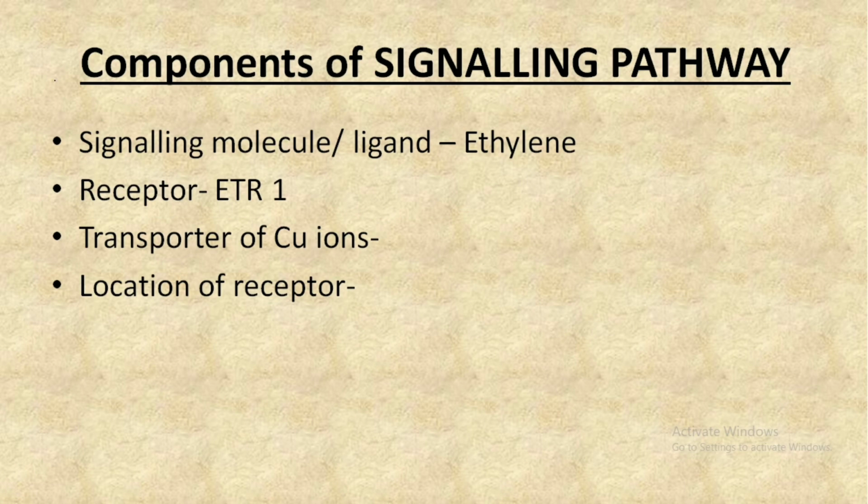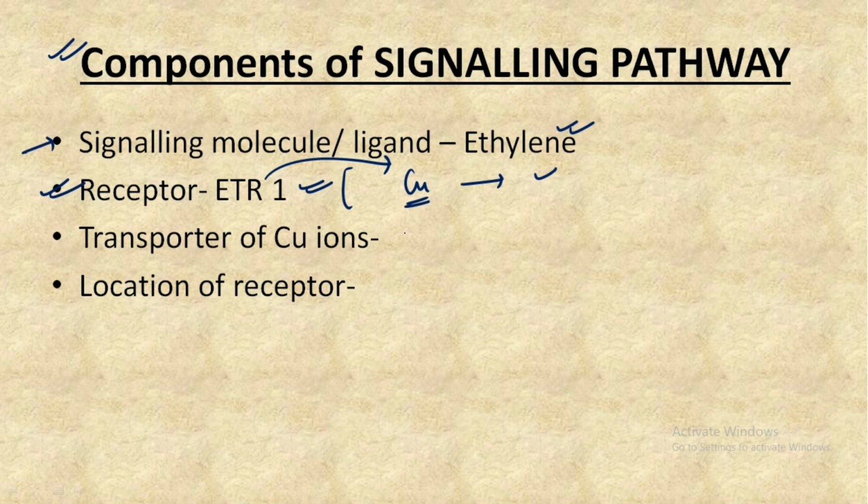So let's now discuss the last and a very important segment of this topic, that is the complete signaling pathway. In the signaling pathway, we have some important components. The first important component is the signaling molecule or the ligand, which is ethylene. Then we have the receptor, known as ETR1, which is ethylene response 1. This ETR1 receptor is copper based, which means that it requires copper for proper functioning.